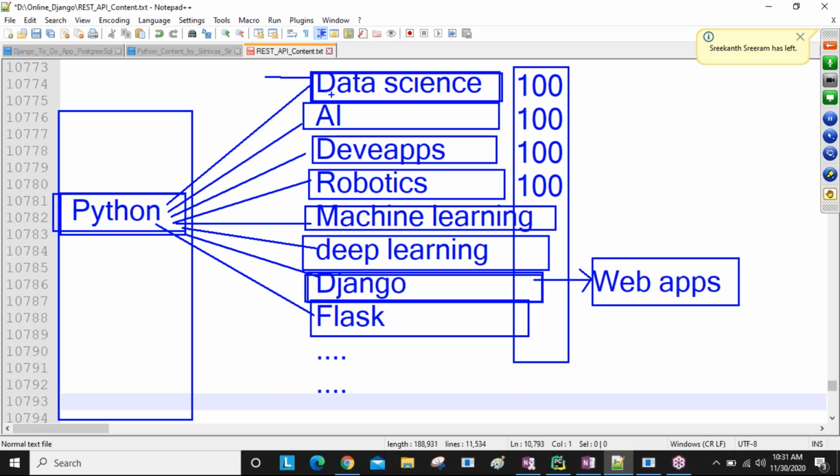Okay. And also almost 15 to 20,000 you are going to spend to learn data science, more than 20,000 to learn artificial intelligence. But if you want to learn Django, you are spending less than 5,000, guys. And also more than 6 months is required to learn all these courses, data science, artificial intelligence. But Django, if you plan, less than 2 months is enough, 45 days to 2 months is enough.